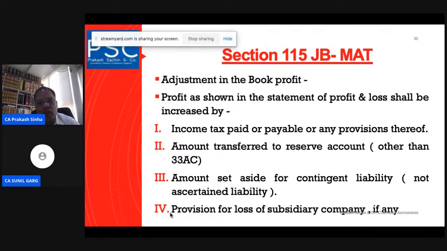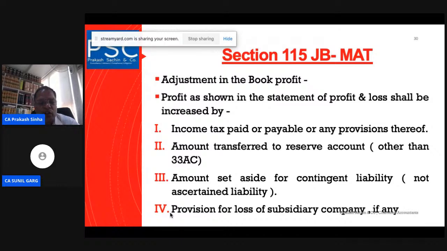we must go through the statute to understand how to calculate the book profit. So we will start from the profit shown in the profit and loss statement, and from it, first, the profit will increase. What will increase it? Income tax paid or payable, or any provisions. What is the income tax that is paid or payable? If the company is paying dividend distribution tax, along with the interest, along with the education cess and secondary education cess, that has to be added back for the calculation of the book profit.